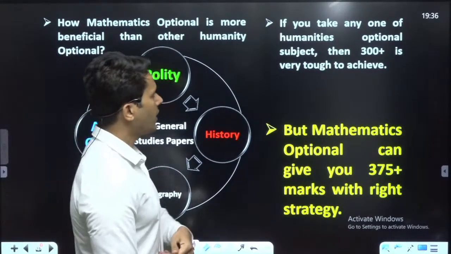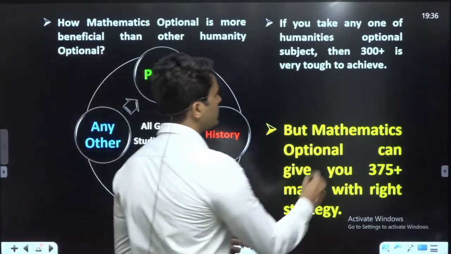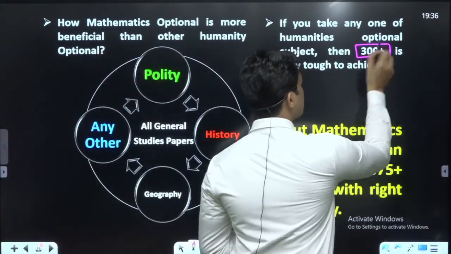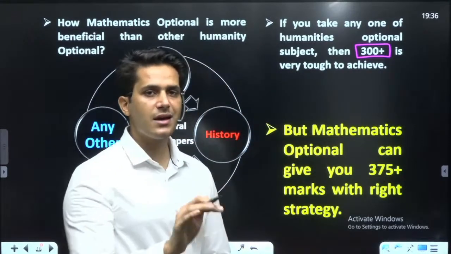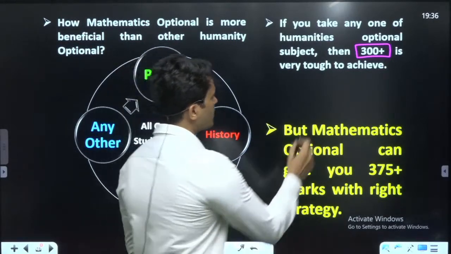If you take any one of the humanities optionals, then 300 plus is another thing. Let me discuss only 300, which is very tough to achieve.